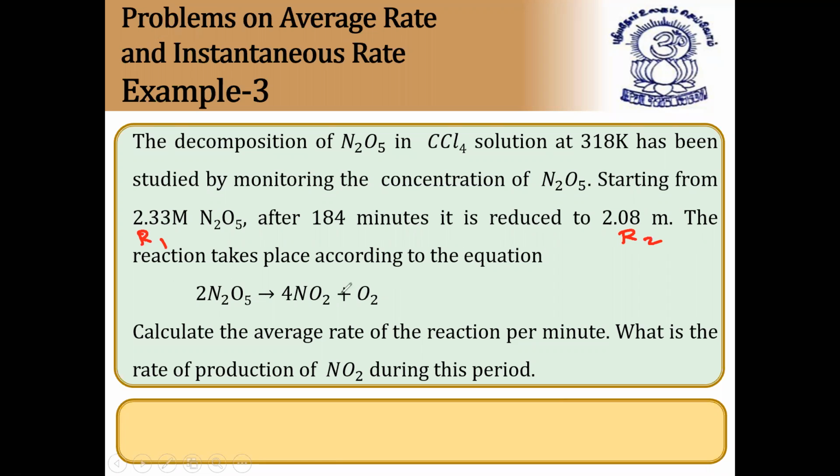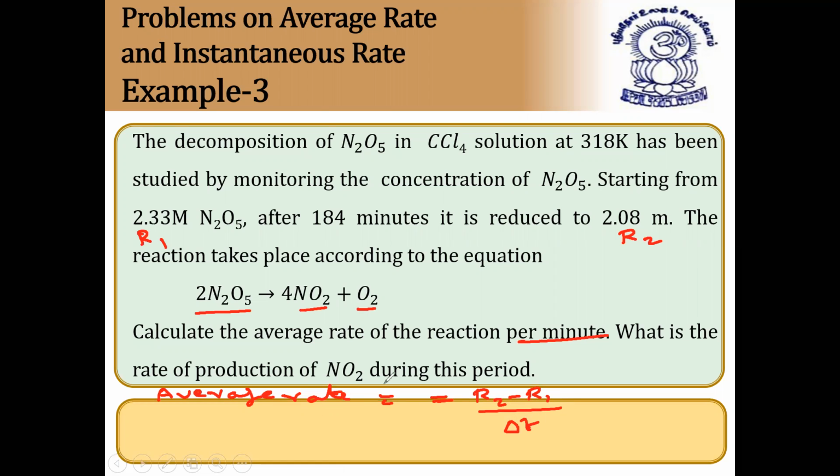The reaction takes place according to the following equation: 2 moles of N2O5 gives 4 moles of NO2 plus O2. Calculate the average rate for the reaction per minute. For 1 minute, they are asking. Also, what is the rate of production of NO2 during this period? First, we'll find the average rate. So the average rate for this reaction is equal to minus differentiation, R2 minus R1 by delta t.